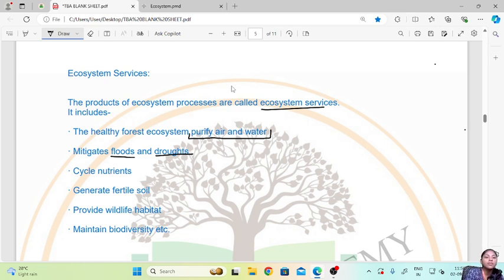Then generate fertile soil. Fertile soil is also an ecosystem service, as it is a product of the ecosystem processes. Then provide wildlife a habitat and also maintain biodiversity. So these all come under ecosystem services.